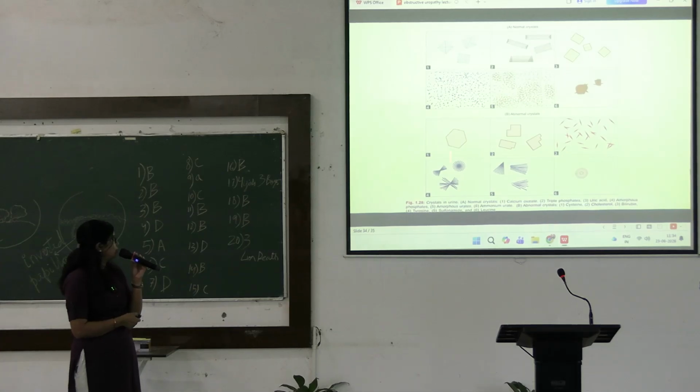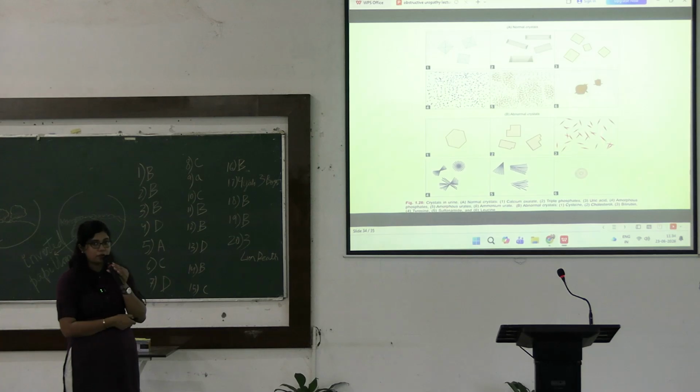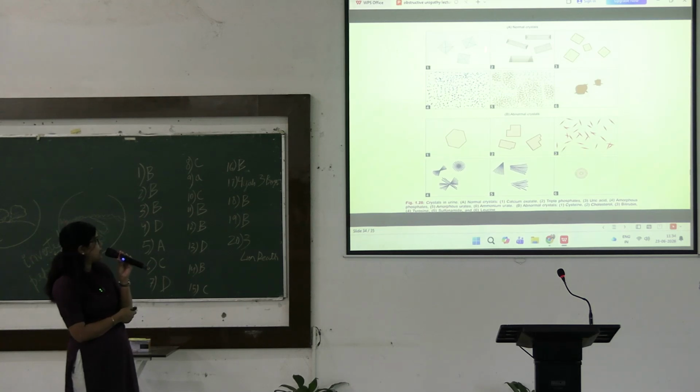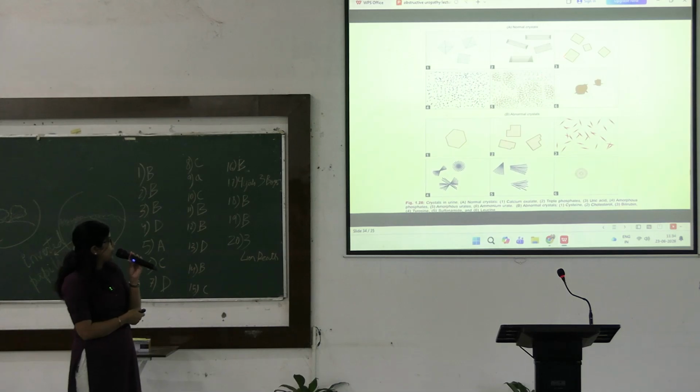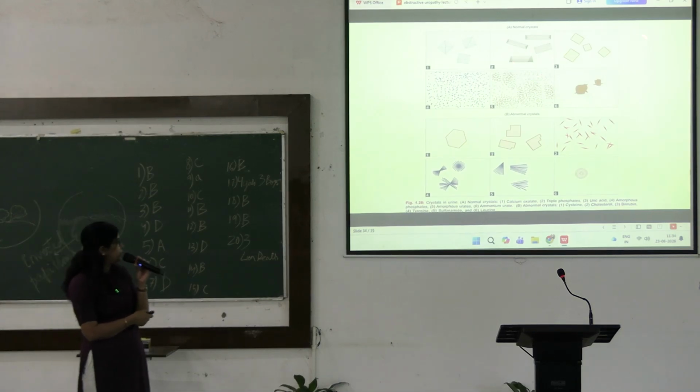Now this is a picture that summarizes all the shapes of different crystals. On the top we have all the normal crystals. I already showed you the envelope shape, this is the calcium oxalate crystal. This is the coffin lid shape, the triple phosphate crystal.